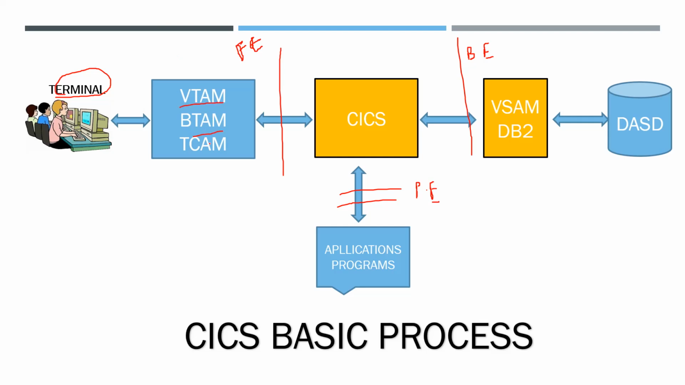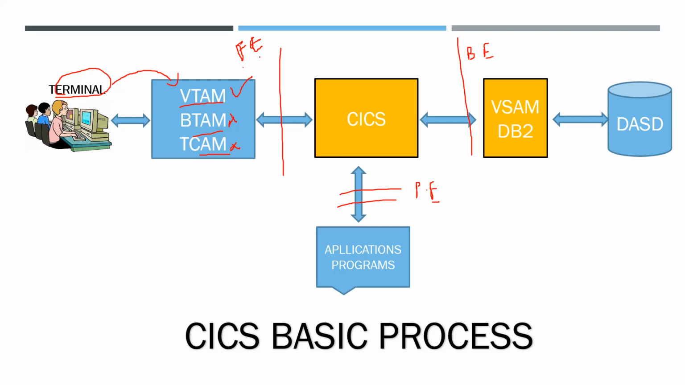VTAM, BTAM, TCAM: these are the interface methods. The user or the terminal will interface to KICS via these interface methods. VTAM, Virtual Telecommunication Access Method. BTAM, Basic Telecommunication Access Method. TCAM, Telecommunication Access Method. BTAM and TCAM are outdated. Presently, we are using VTAM. The terminal, the user, is connected to KICS via VTAM.